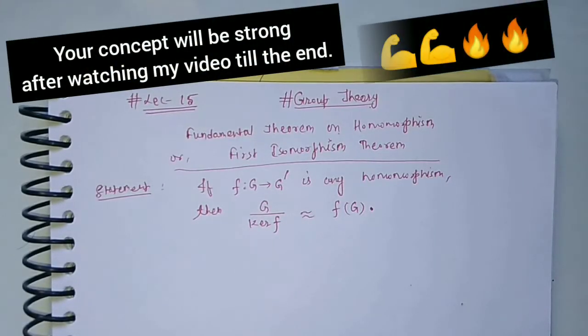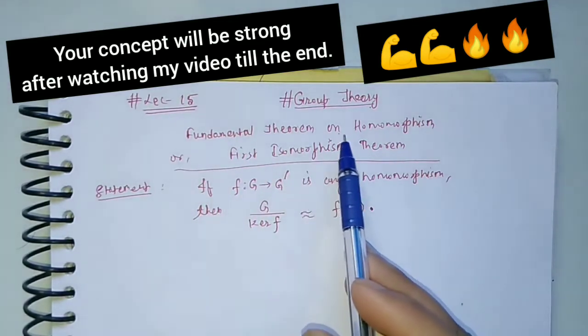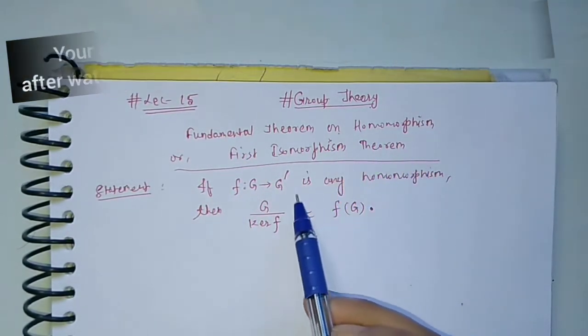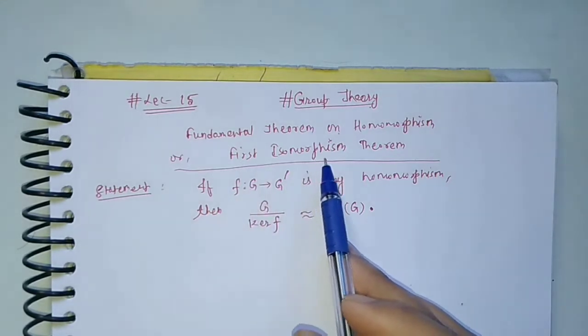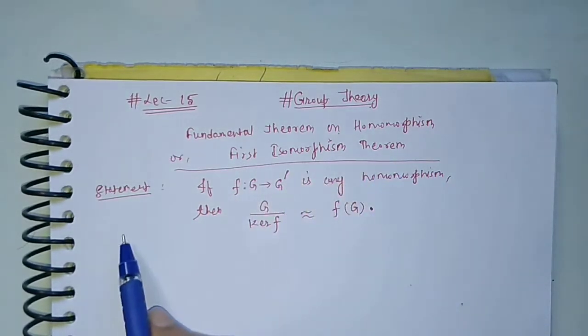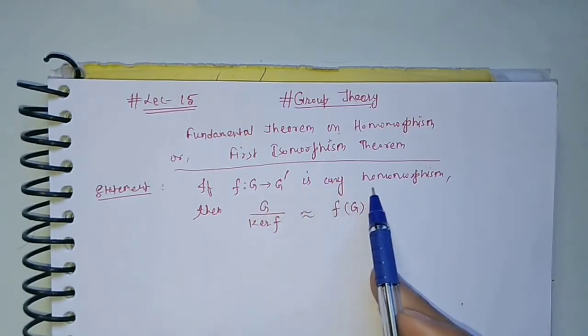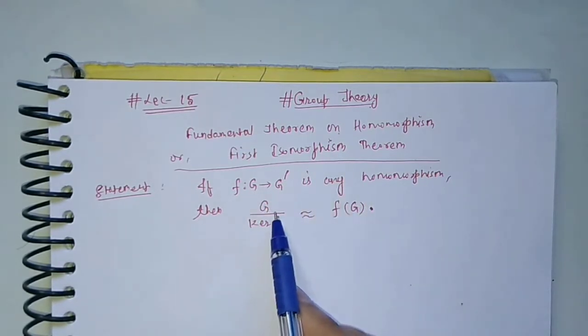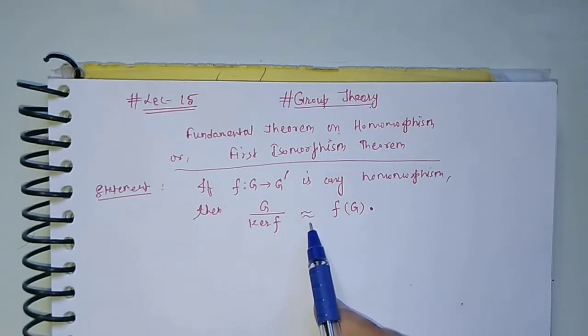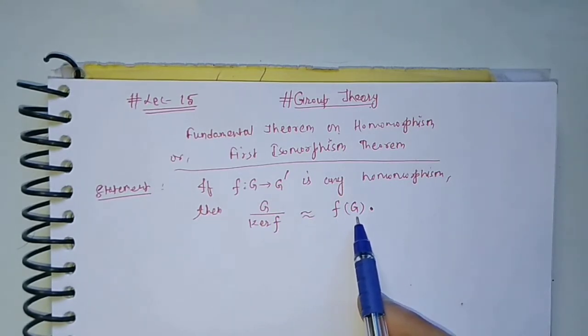We will discuss today about the fundamental theorem on homomorphism. This theorem is also called the first isomorphism theorem. And the statement is, if f from G to G dash is any homomorphism, then G upon kernel of f is isomorphic to f of G.